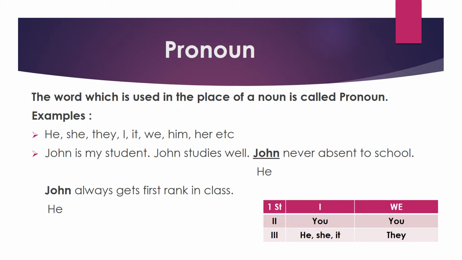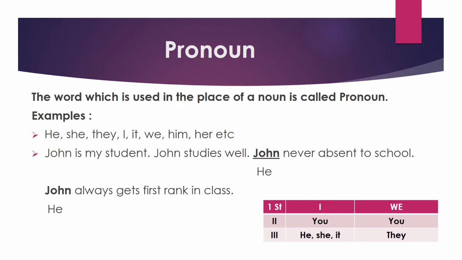John is my student. John studies well. John never absent to school. John always gets first rank in class. In these sentences, we repeated the word John so many times. Instead of repeating the word John, the second time we can use the word he. The word he is known as pronoun here.